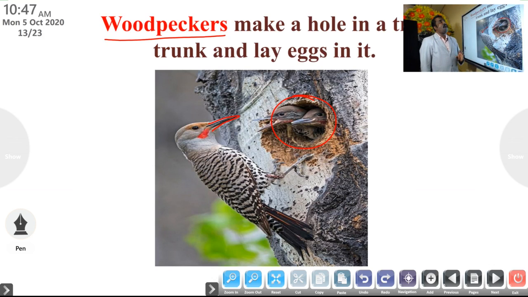Woodpeckers make a hole in a tree trunk and lay eggs in it.